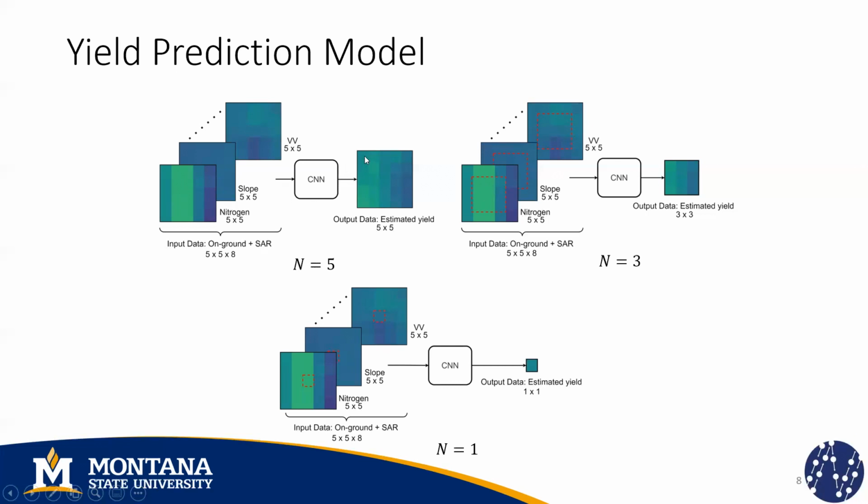So, for example, this pixel represents the yield value of the region of the field that is represented by this pixel here. It is also possible to have smaller output window sizes, like in this case, we consider n equals 3, and the output is smaller. It represents the yield values of this region within the dotted square. And finally, we can also predict a single value as the other methods do. And this value represents the predicted yield of this center pixel.